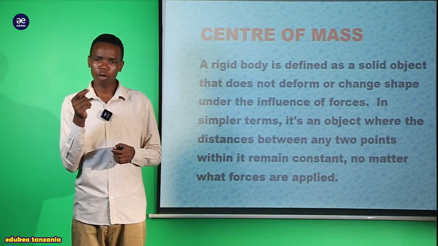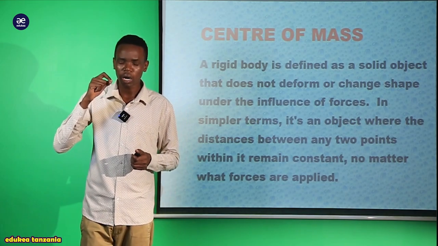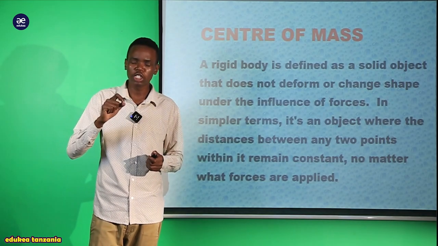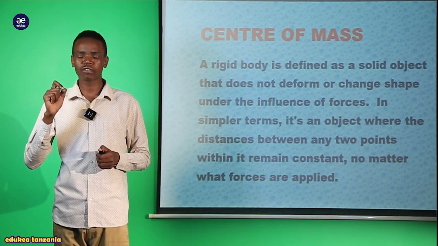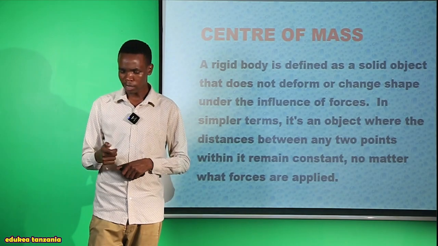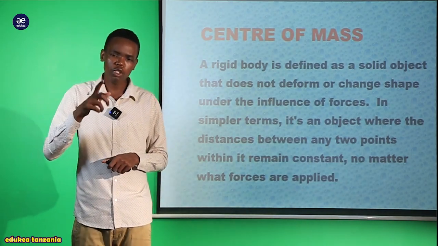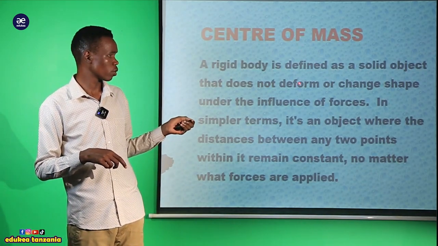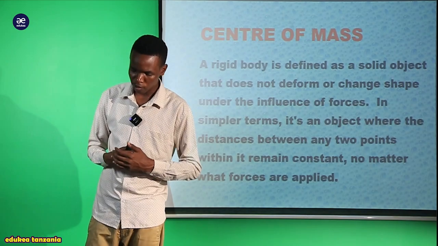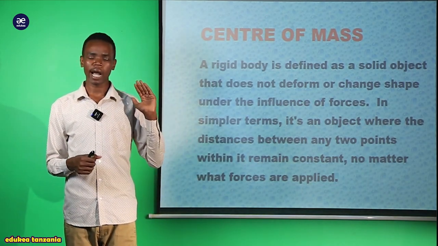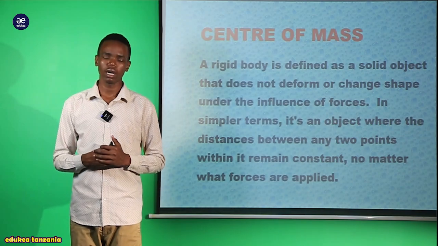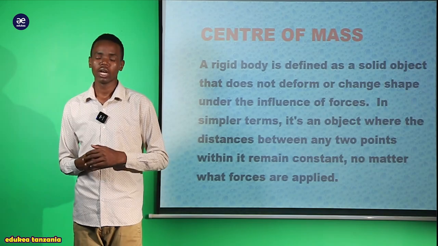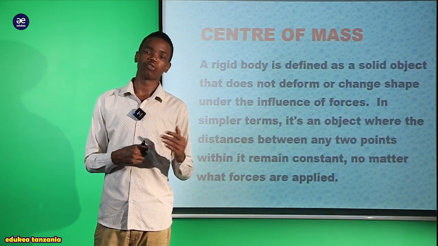ni solid object, kwamba ni kitu ambacho kipo kwenye muundo wa solid ambacho kinakuwa kinamove around a fixed axis without changing their shape even if the influence of force is applied, kwamba hata ikitokea umeapply force gani, kile kitu kina uwezo wa kumove pale pale bila kubadilisha shape yake au bila kudeform. That does not deform, as we see in our definition here. So this is how you can define the rigid body: a solid object that does not deform or change its shape under the influence of force.